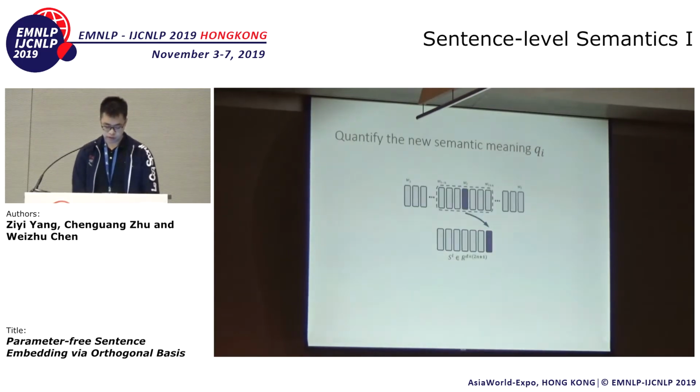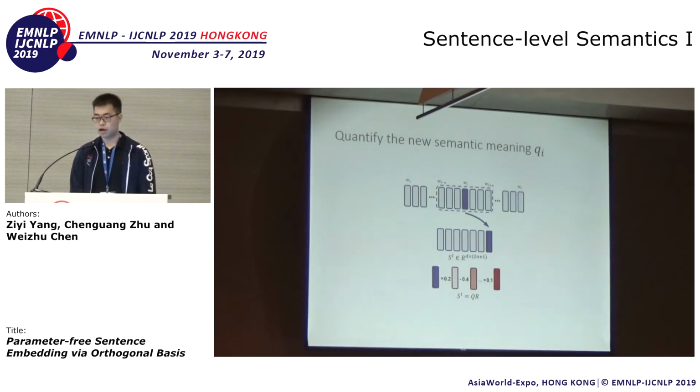Then we shift WI to the last column of its context window, and we obtain a new context window matrix Si. Then we run the QR factorization on this Si. The last column of Q is the new semantic meaning that is brought in by WI with respect to its context window. We also have the projections of WI onto the orthogonal basis vectors we just computed.